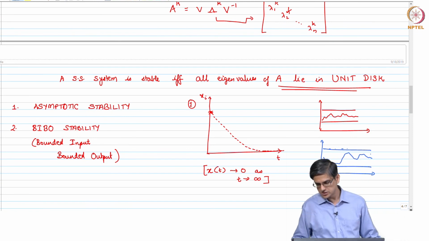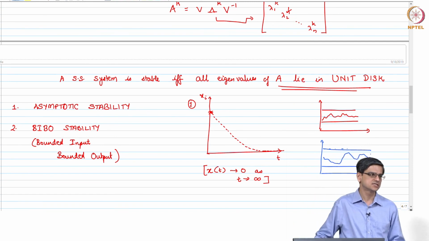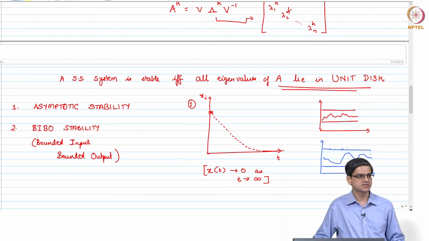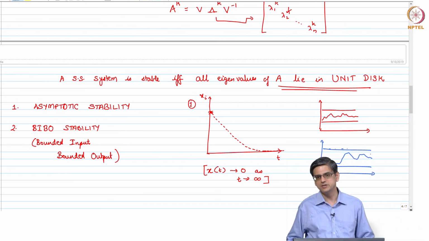Okay. BIBO stability for LTI systems is a much stronger concept than asymptotic stability. What I mean by that is any system that is asymptotically stable will always be BIBO stable. Okay, but there can be a system that is BIBO stable but not asymptotically stable.